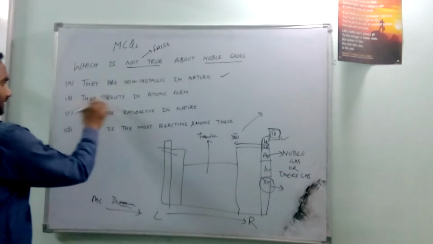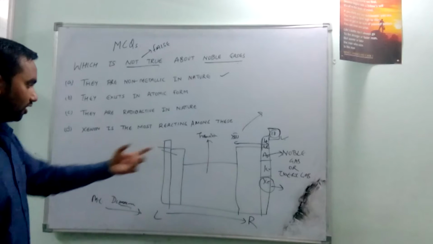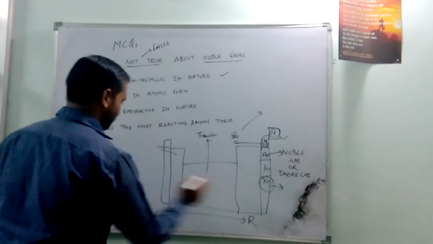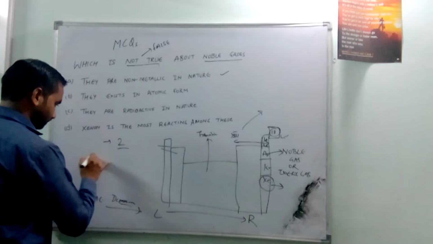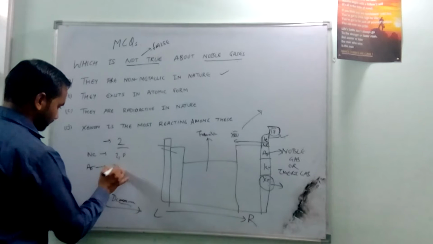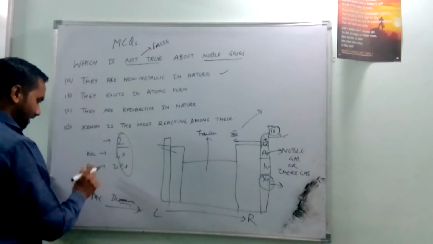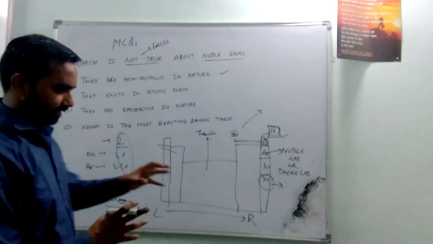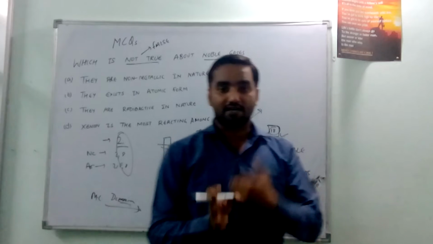The second is they exist in atomic form. Yes, they exist in atomic form because they all have electronic configurations. Like helium has 2 electrons, neon 2 8, argon 2 8 8, and like this they all have an atomic system in which they consist of a nucleus and electrons too, but they are not reactive.